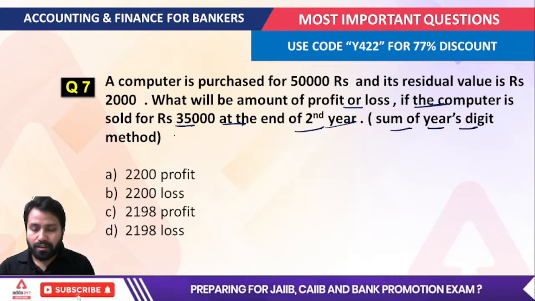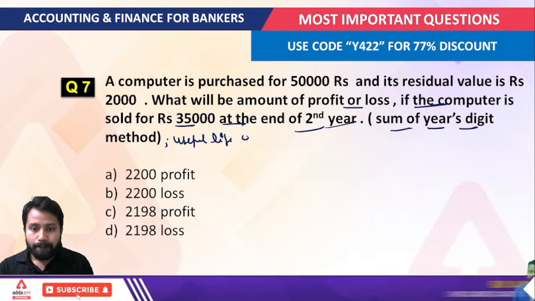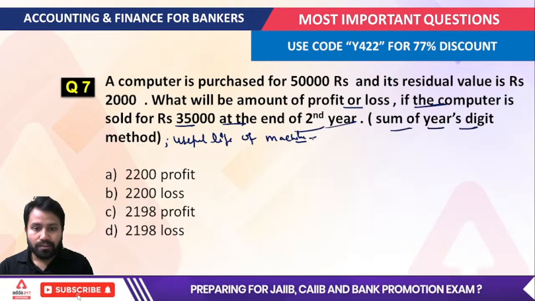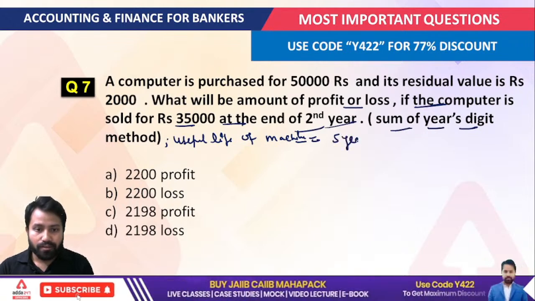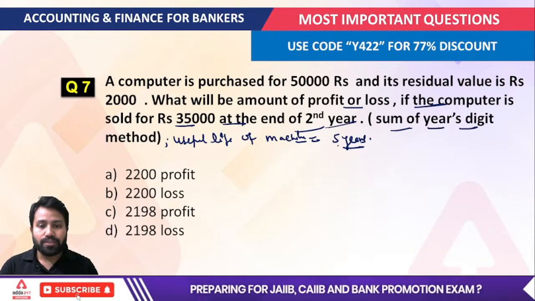Suppose there is a typing mistake here, so just add a useful life of the machine of 5 years. The very first thing is that here the useful life is given as 5 years.